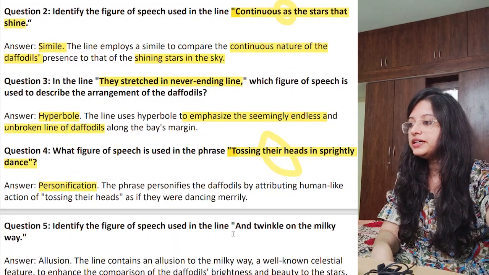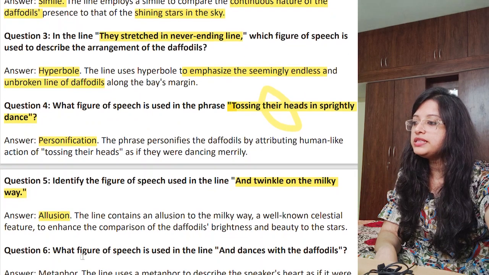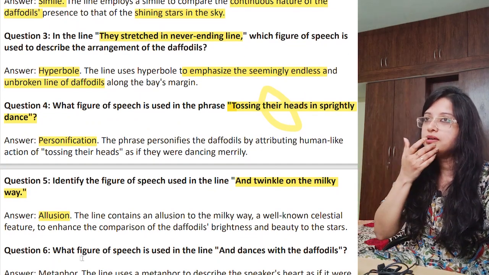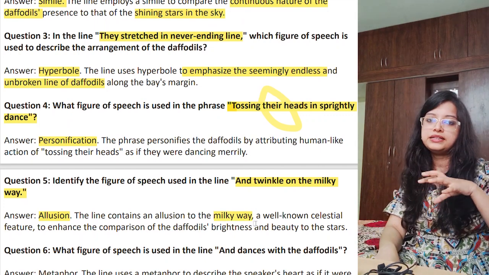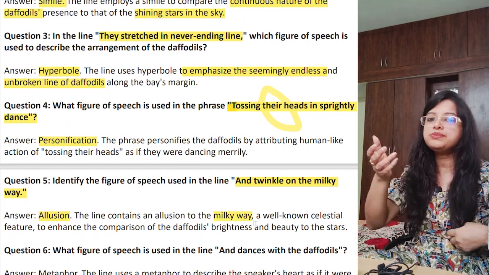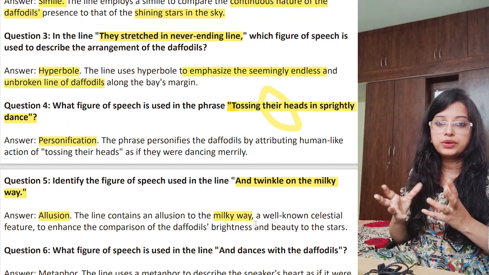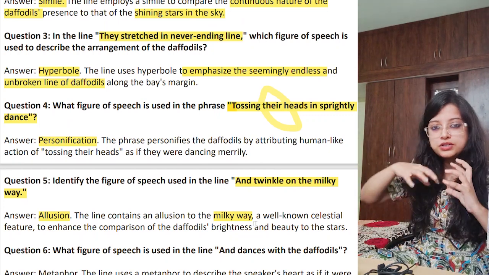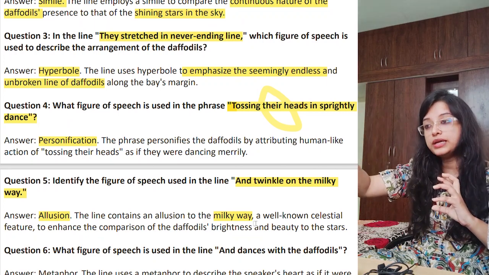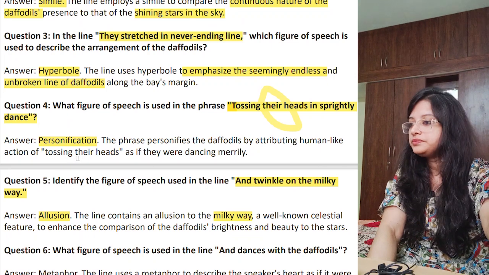Next question, question number 5. Identify the figure of speech used in the line "and twinkle on the Milky Way." What is this? This is called allusion. Why allusion? Allusion means the line is comparing something to the Milky Way. Now it is comparing the daffodils to the Milky Way. Some other concept is brought in for the comparison. So you have a celestial feature, the stars, the space, the sky, where you have those stars all along the galaxy. I'm comparing it to that. So this is also an allusion. You can write this as well.